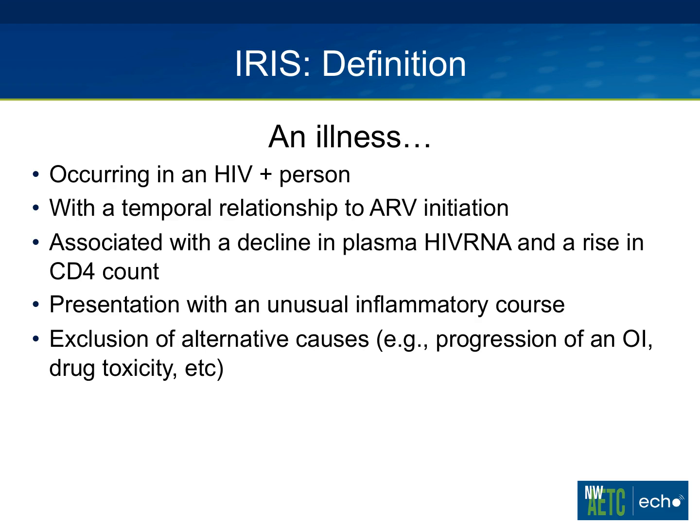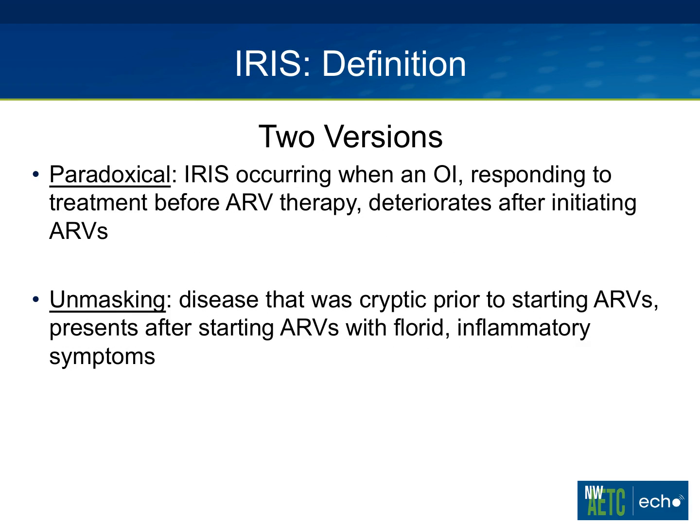It is an illness wanting for a definition, and the best we have is that it occurs in an HIV-positive person with a temporal relationship to starting antiretroviral therapy, associated with a decline in plasma HIV RNA and a rise in CD4 counts. The presentation must have an unusual inflammatory course, and you need to exclude other causes like progression of an underlying OI, a new opportunistic infection that's presenting without an inflammatory response, or drug toxicity, basically anything else that would explain their signs and symptoms.